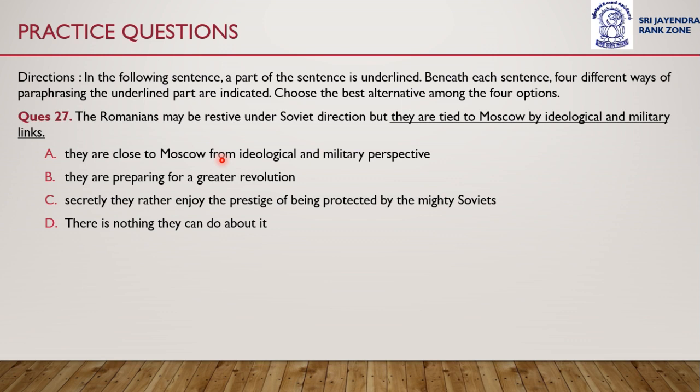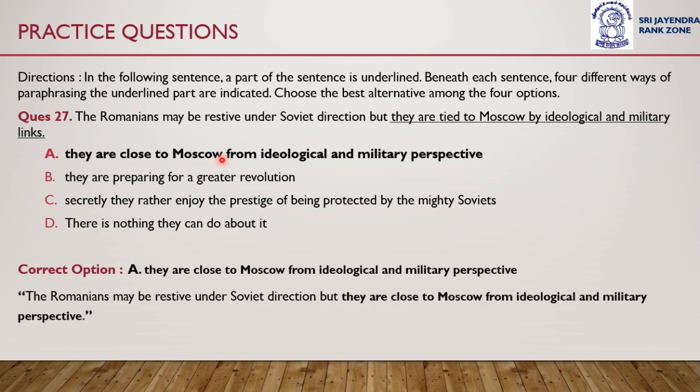Which of the four options can be used to paraphrase the sentence? Is it option A, B, C, or D? Answer is option A. They are close to Moscow from ideological and military perspective. The Romanians may be restive under Soviet direction, but they are close to Moscow from ideological and military perspective.